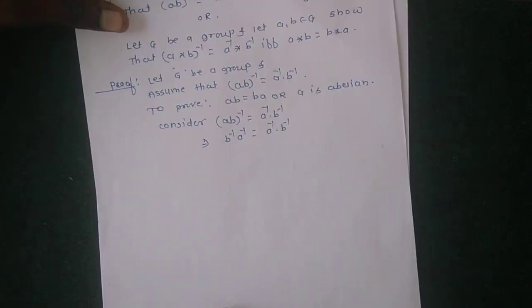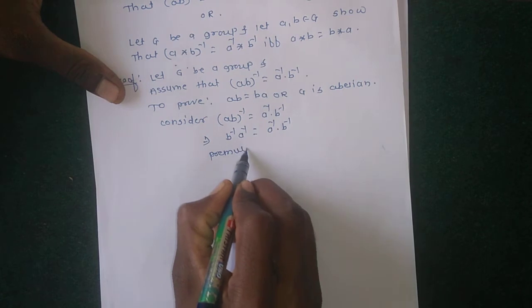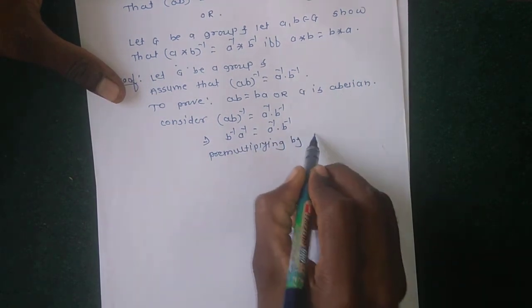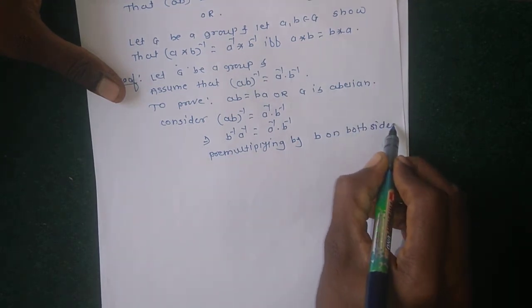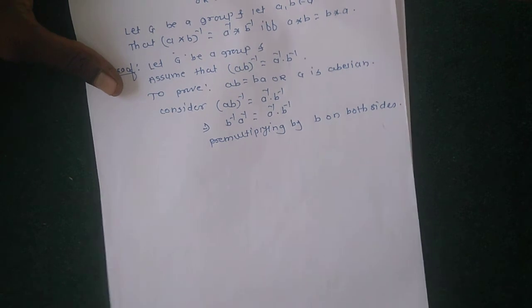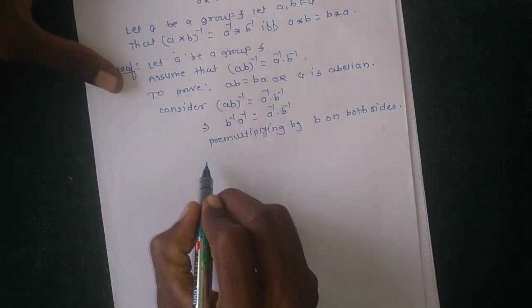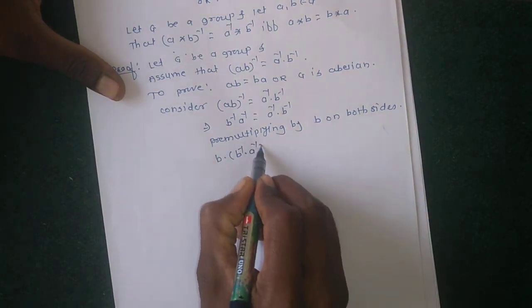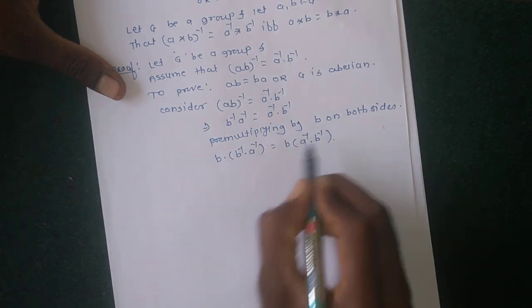Pre-multiplying by b on both sides, we get b times b inverse a inverse equals b times a inverse b inverse.